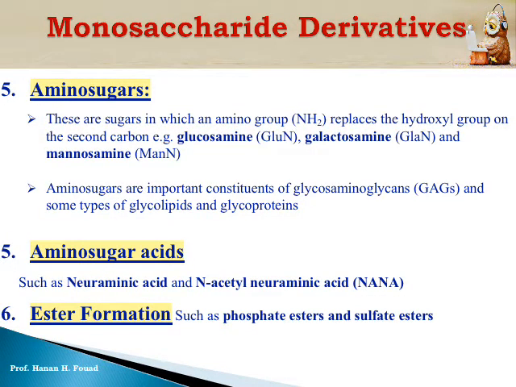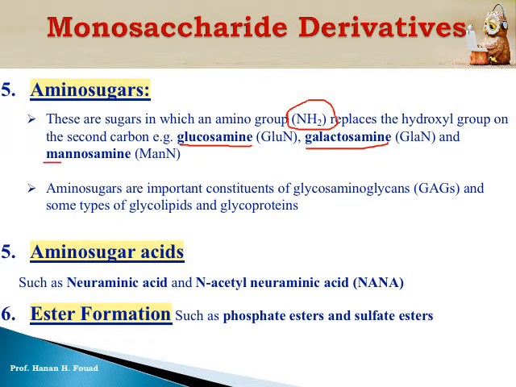The next type of derivatives are amino sugars. Amino means amino group. Amino group, it is NH2. I will make a marking with the red pen around NH2. It is an amino group. The hydroxyl group at carbon number 2 of any sugar is replaced by an amino group. That means we remove the hydroxyl group at carbon number 2 and then we replace it by an amino group, so we get amino sugar.